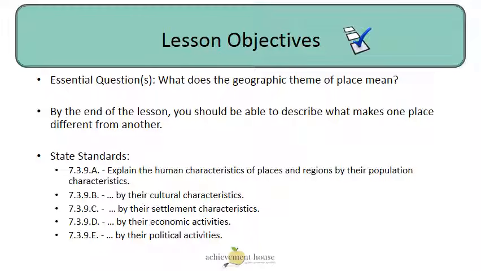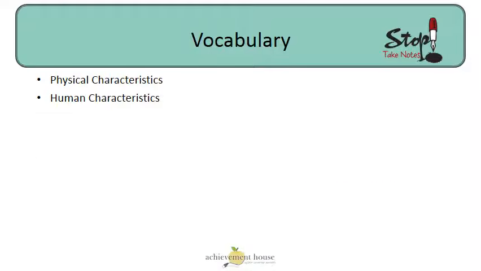What does the geographic theme of place mean? That's our essential question today. By the end of the lesson, you should be able to describe what makes one place different from another. Our state standards that we'll be looking at all involve the characteristics of a location. Get out your notebook and take some notes. The vocabulary we'll be looking for during this video is physical characteristics and human characteristics.